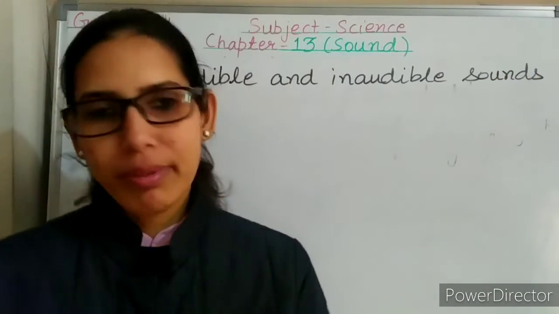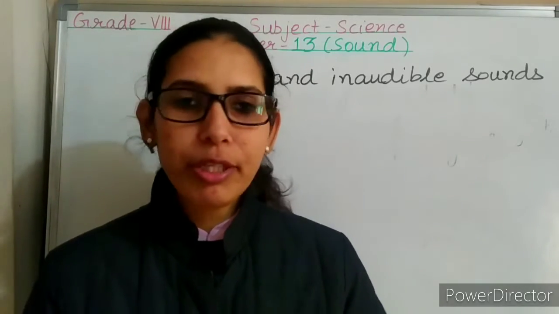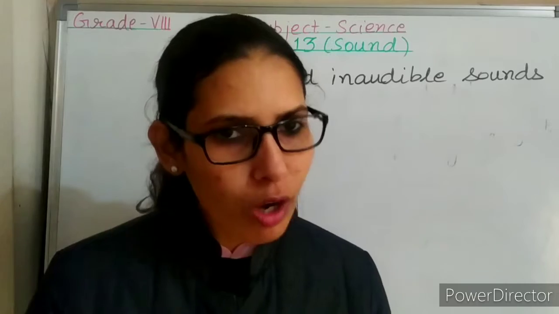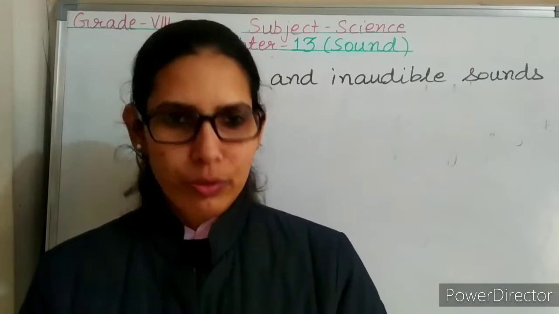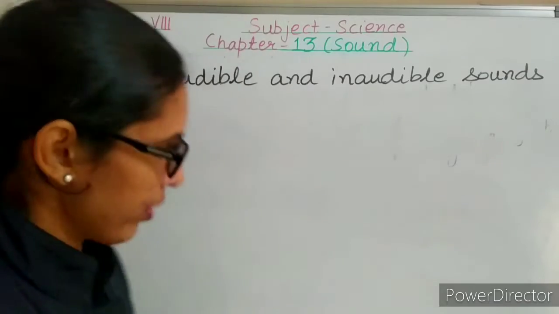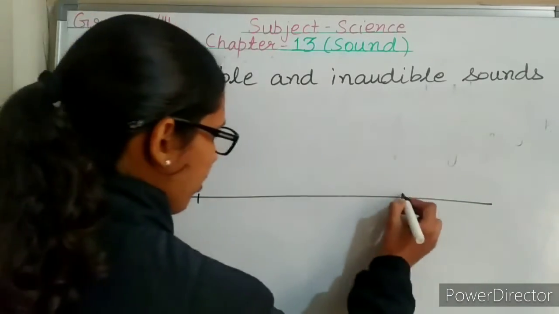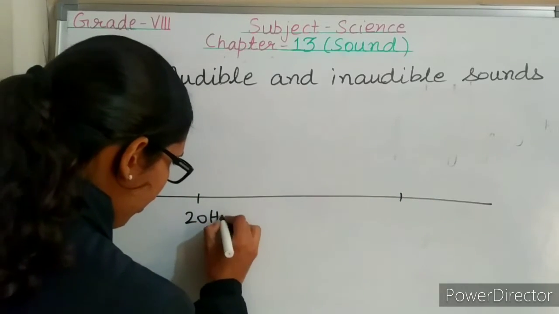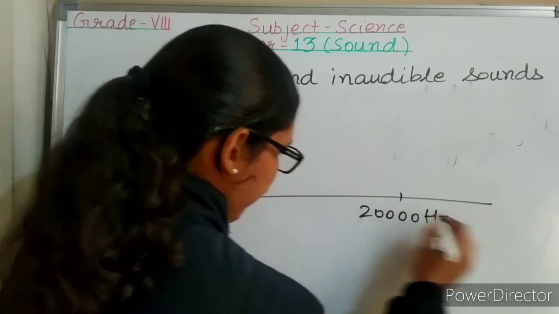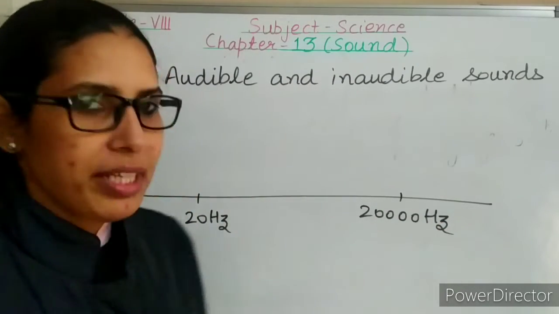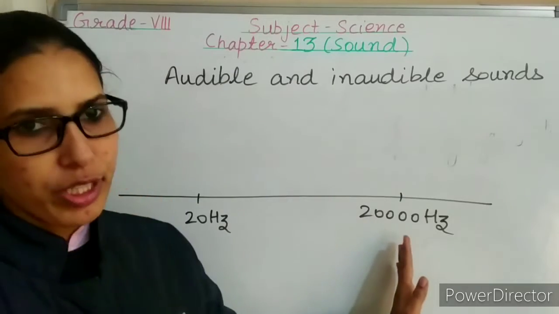What is the meaning of audible sound? We know that sound is produced by vibrating objects. But can we human beings hear all the sounds produced by vibrating objects? So the answer is no. Why? Let's try to understand. We human beings can hear sounds of frequencies lying in this range.